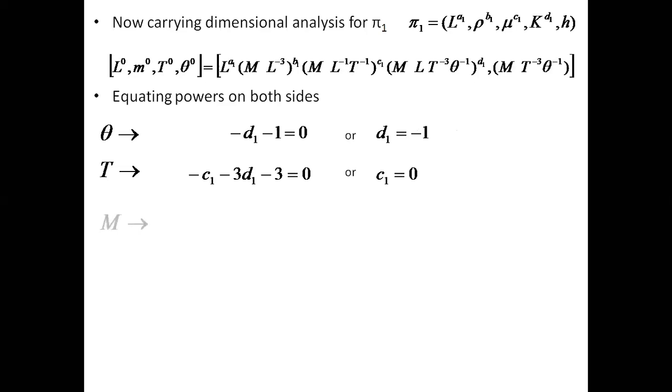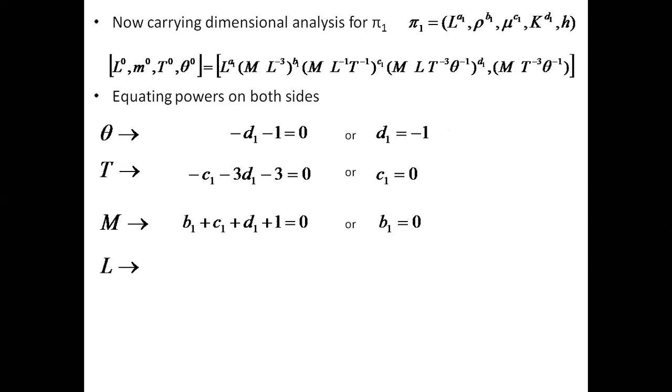Similarly, the next step, for mass, m. m appears 4 times, so for mass: b1 plus c1 plus d1 plus 1 will be equal to 0. If I solve this equation, I already know c1 and d1, I substitute in this, therefore I get b1 is equal to 0.